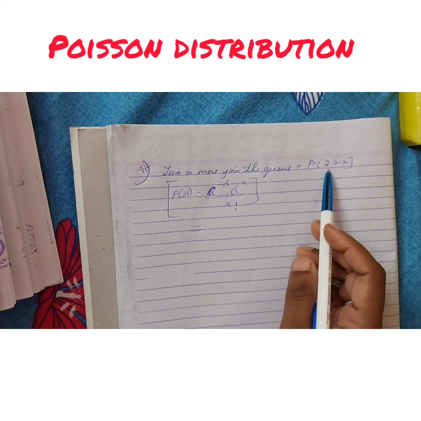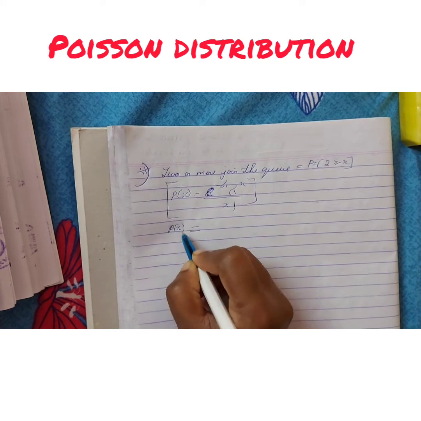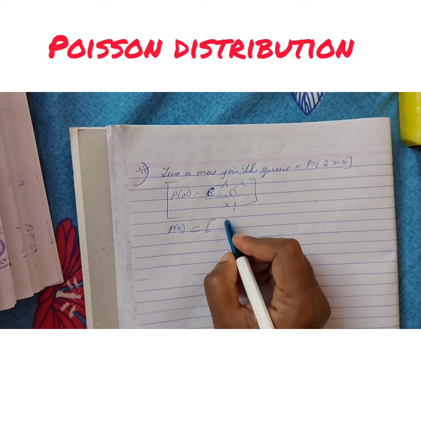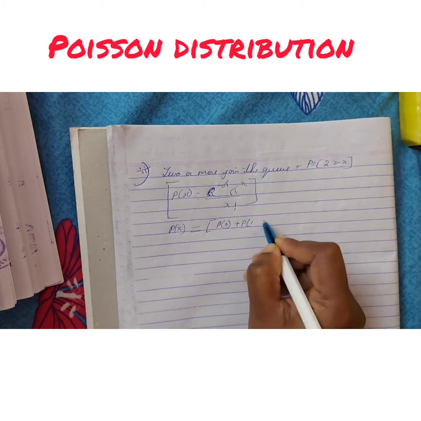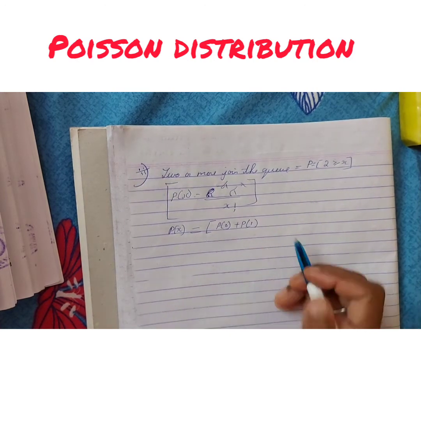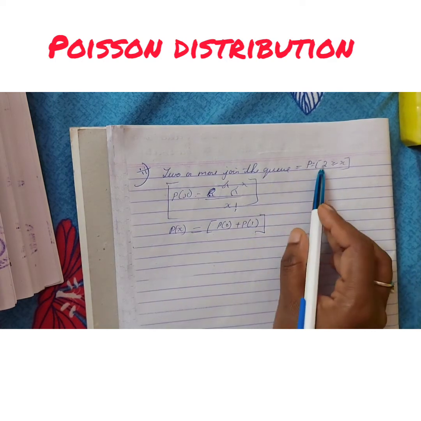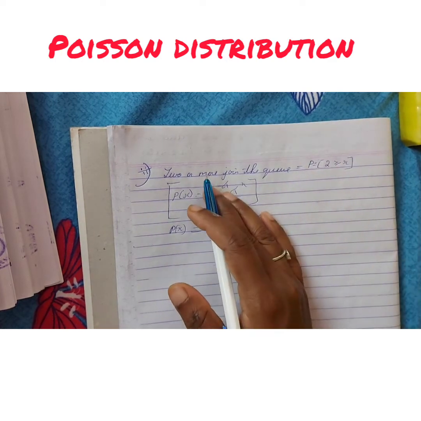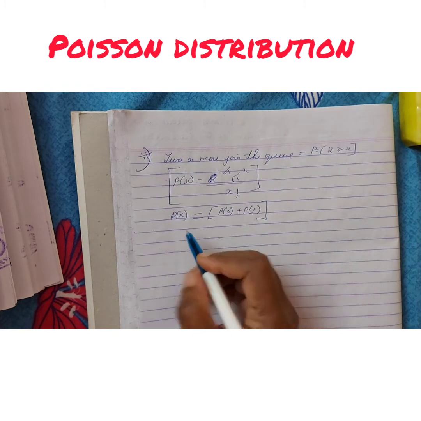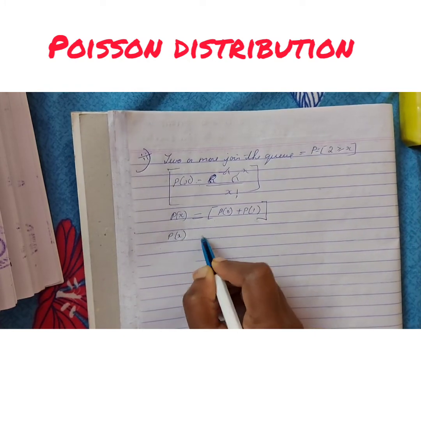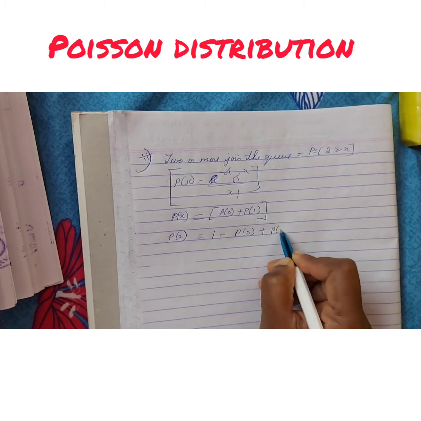Complement means opposite. Whatever numbers are remaining, we take those and solve. So it starts from 0: 0, 1, 2, and more than 2 is this side. The opposite of that, the remaining, is 0 and 1. So I have taken 0 and 1 here. Now we can solve only these two, but we have to follow the complement method. So 1 minus the probability of 0 plus the probability of 1 we have to solve now.